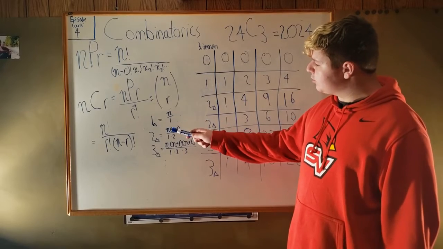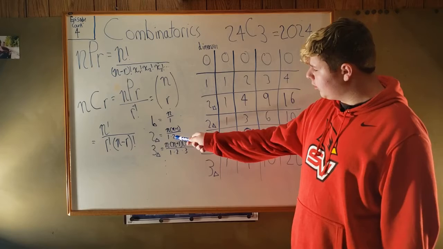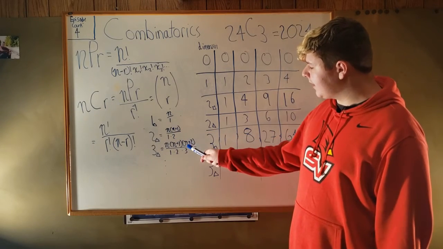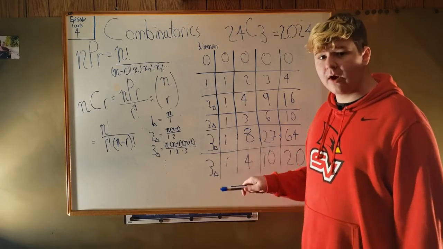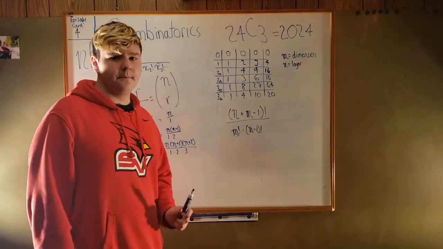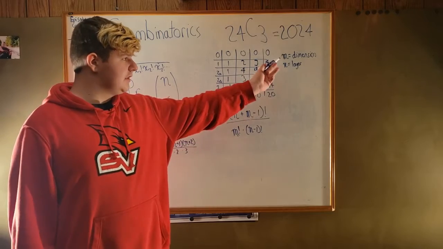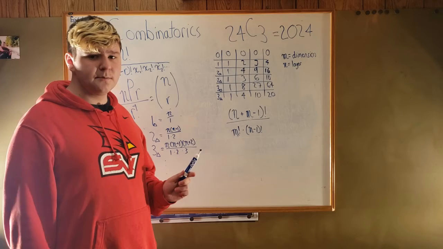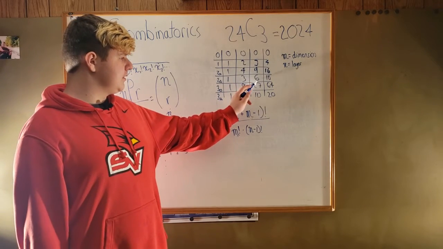If we look at the difference between this one and this one, we can see that we're just multiplying by n plus 1 over 2. If we look at the difference between this one and this one, we're multiplying by n plus 2 over 3. This follows the same pattern throughout every dimension. The formula for finding these formulas is this, where we have the nth layer of the nth dimension, which you can see over here. For example, if we're trying to find the third second dimensional triangle number, this is the second dimensional triangle numbers, and this is the third one.